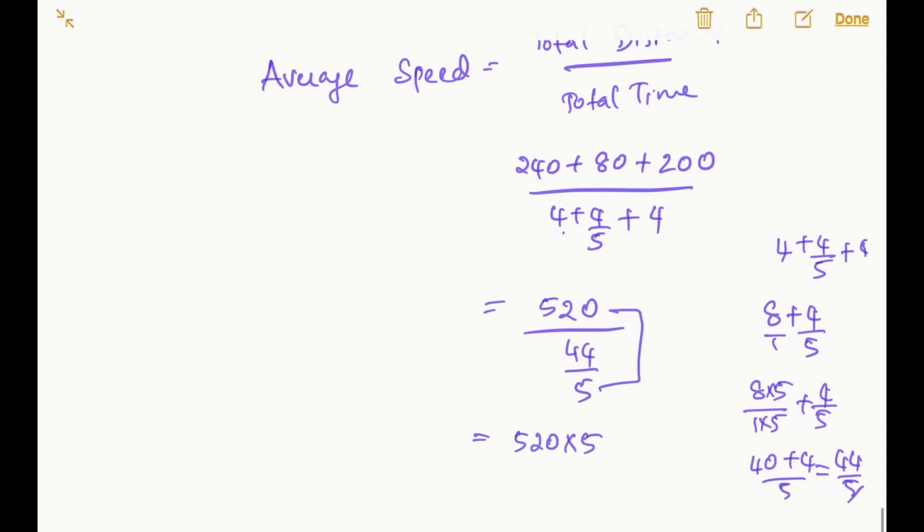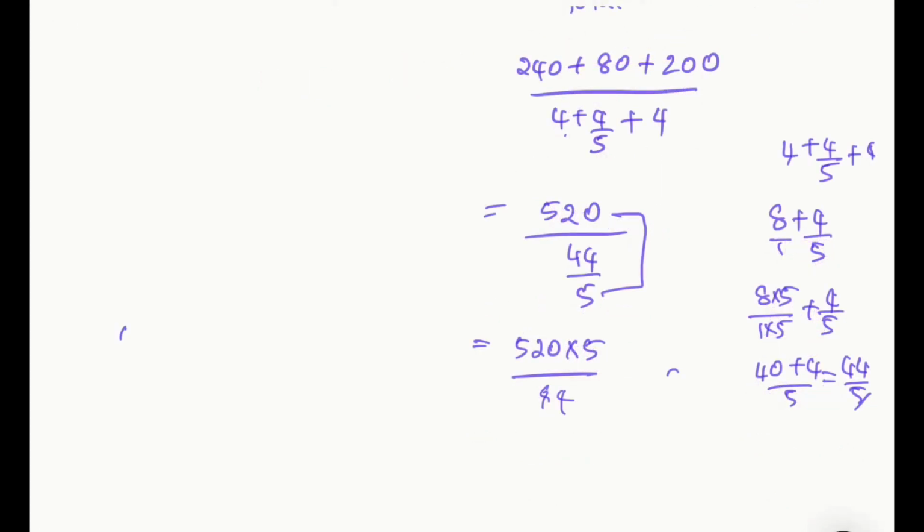So what do I get? 520 into 5 by 44. 520 into 5 gives 2600 by 44.